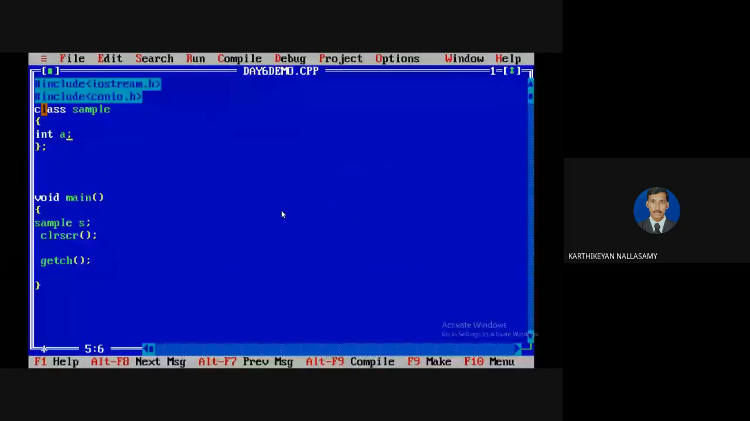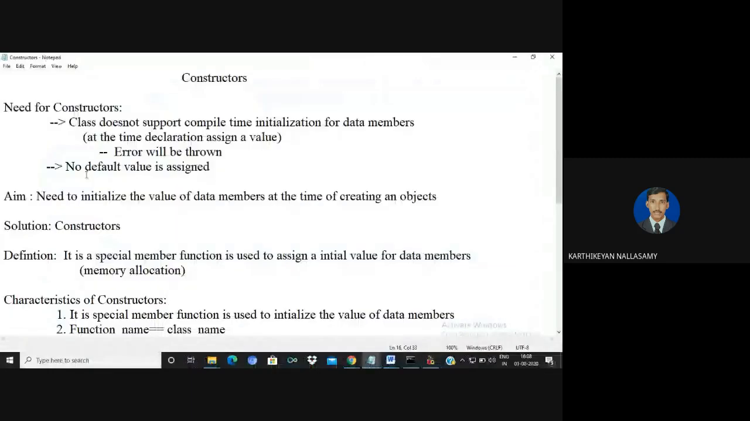That means for the data member we are expecting to go with some other initialization method. The solution for this problem is constructors. A constructor is a special member function which is used to assign some initial value to the data member.